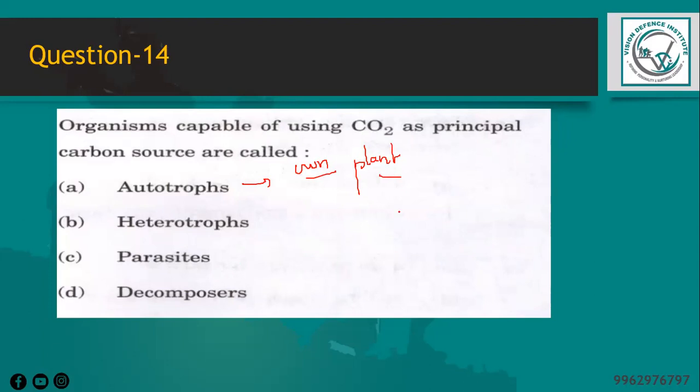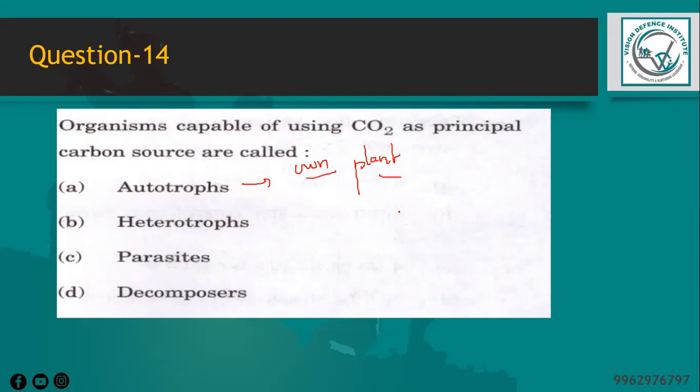So they will be using this carbon dioxide as their principal carbon source to carry out photosynthesis or chemosynthesis to produce their own food. These autotrophs are commonly found in the plant kingdom as well as in some bacteria and archaeobacteria.